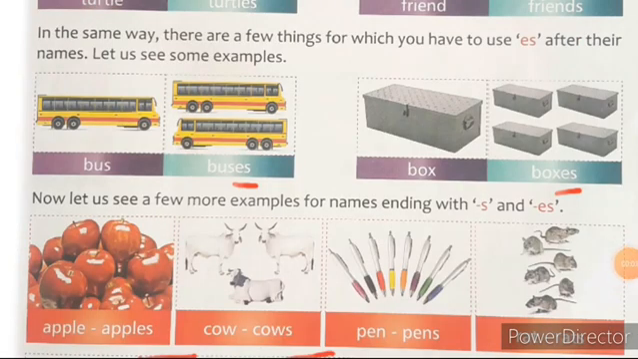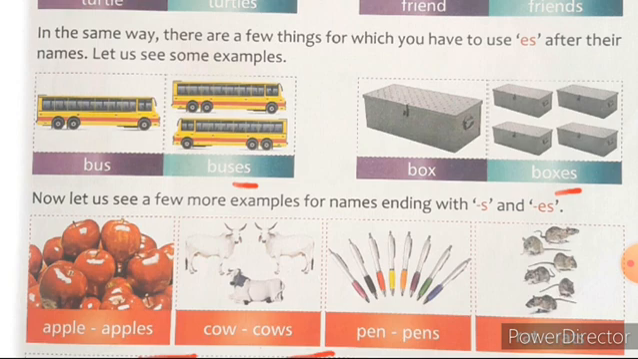In the same way, there are a few things for which you have to use ES after their names. Let us see some examples where we have to add the letter ES. So look at this, children. If it ends with S, like bus, it is only one bus, you have to add the letter ES. We have learned the rules, no, children? So if the noun ends with S or SS or O or X, we have to add the letter ES to convert into plural. So bus, B-U-S, bus is only one thing.